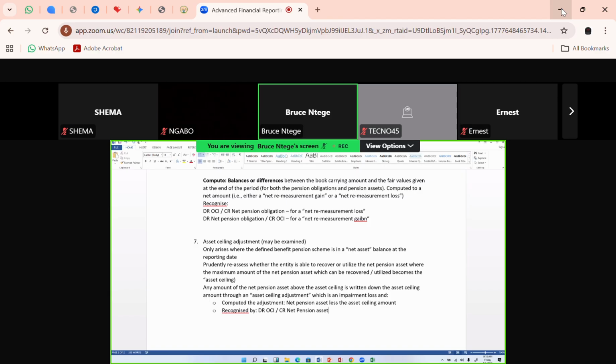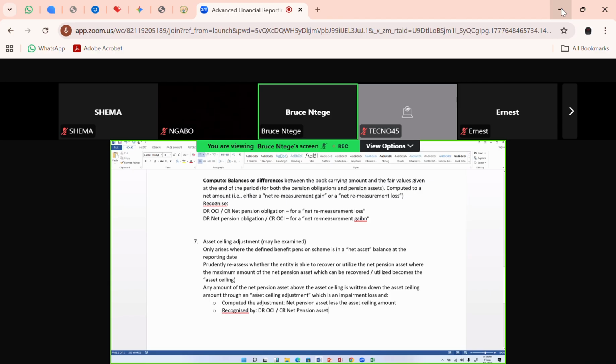So you have overfunded. If I go back to my example, you've overfunded the scheme by 5 million out of a 20 million obligation. For you put 25. So you've overput money there by an extra 5. The first thing is to assess whether you can recover all that 5 which you overfunded in the scheme. If possibly you can only recover up to 4 million, then the asset ceiling is up to 24, or up to 4 million.